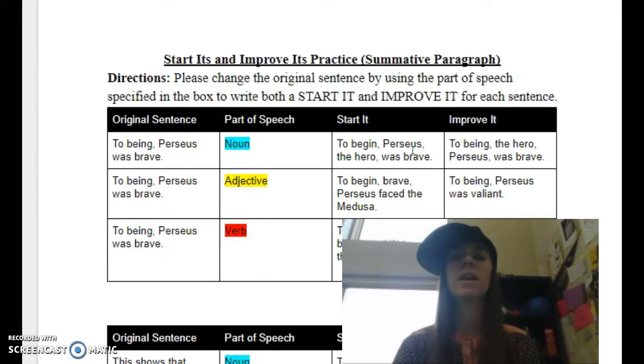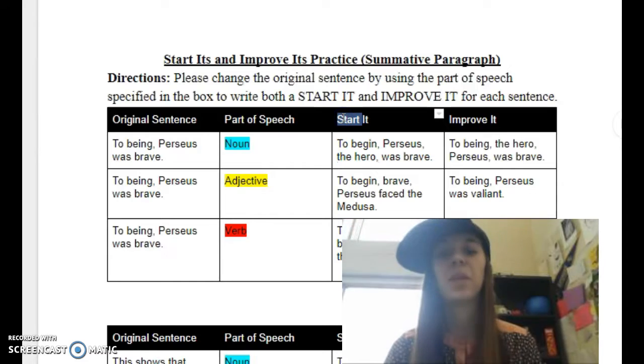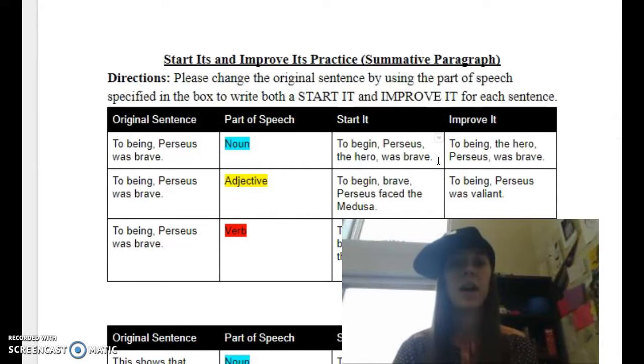So here I have, to begin, comma, Perseus, comma, the hero, comma, was brave. So if you look here, the hero is that noun appositive, and it's going to be at the start of my sentence because I'm on start-its, all right? Next, we had our noun improve it. Same idea, except this time I'm just going to switch the order to make the noun appear in a different spot in my sentence. So to begin, comma, the hero, comma, Perseus was brave. Again, that gives my readers a little bit more detail. I'm explaining the noun with a noun.